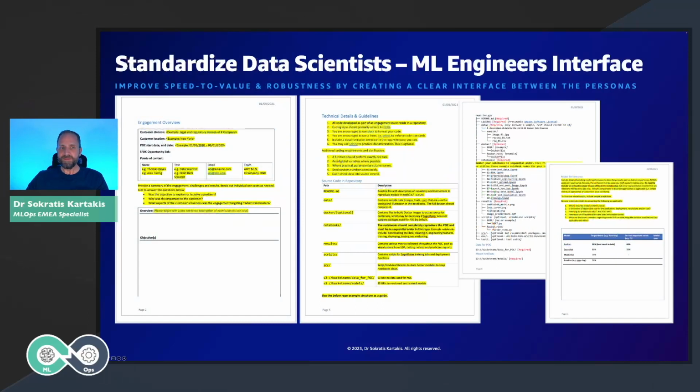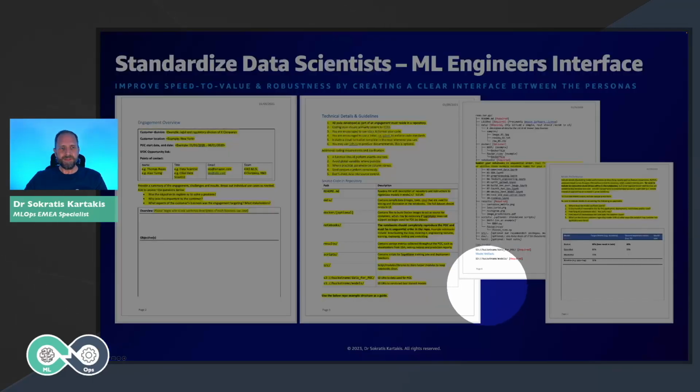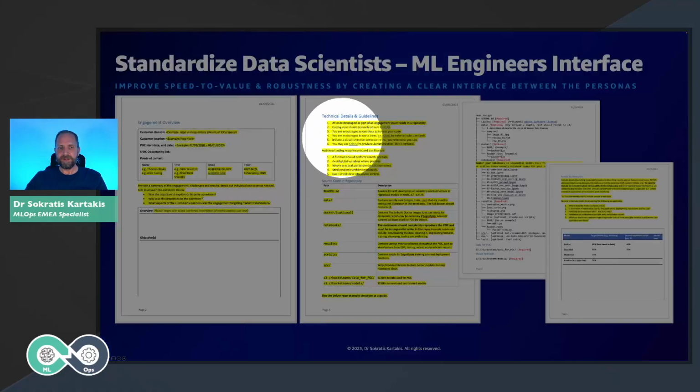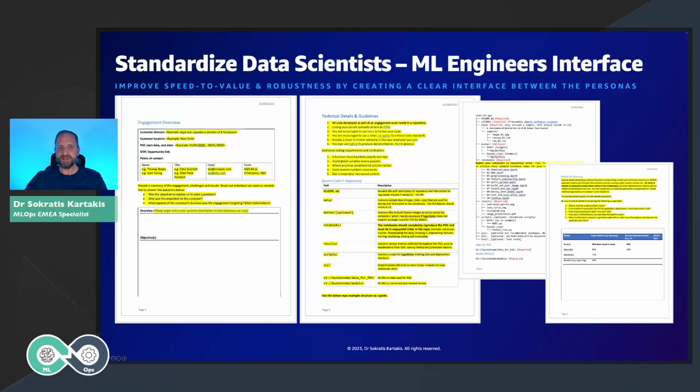And in order to document that properly, here I have an example of the interface between data scientists and ML engineers. This is a very simple document. This has nothing to do with cloud, but it is a very necessary and important step for the whole process. Let's see the details of this document. At the beginning, we need to describe who the owner is, what ML use case we are trying to create, and a quick overview of the objectives we have with this use case. Then the next part is to define the technical details and guidelines.